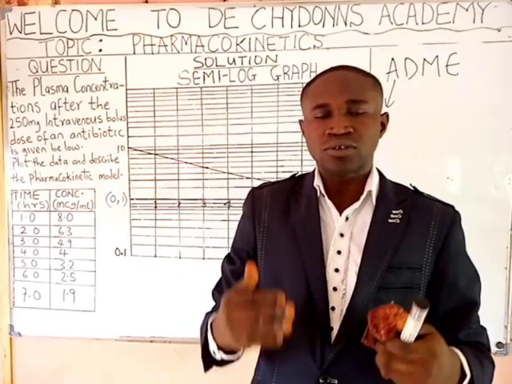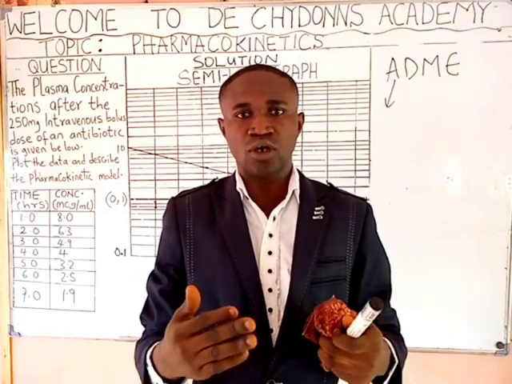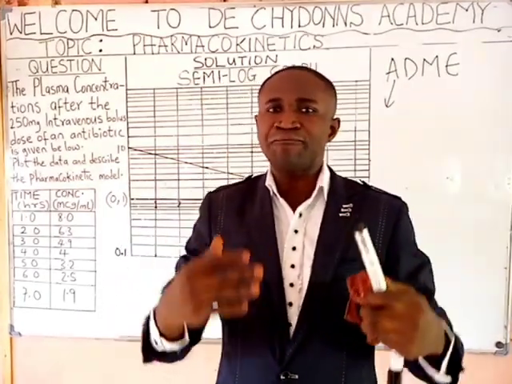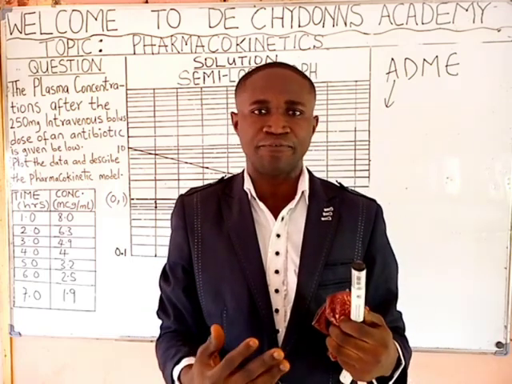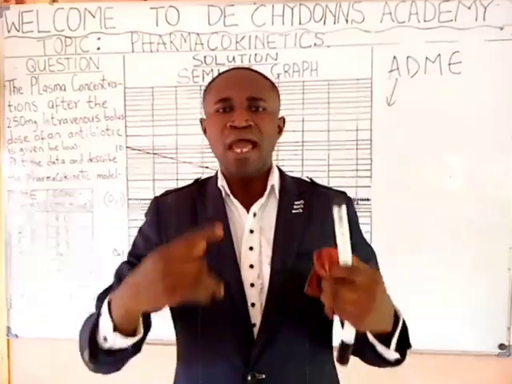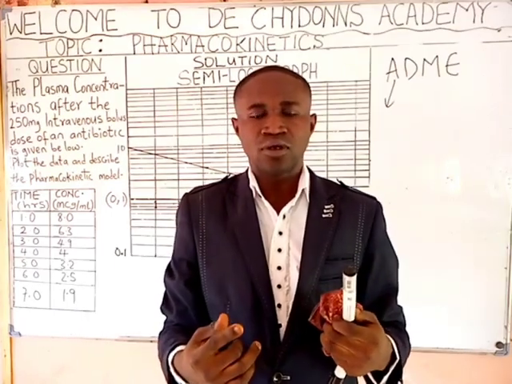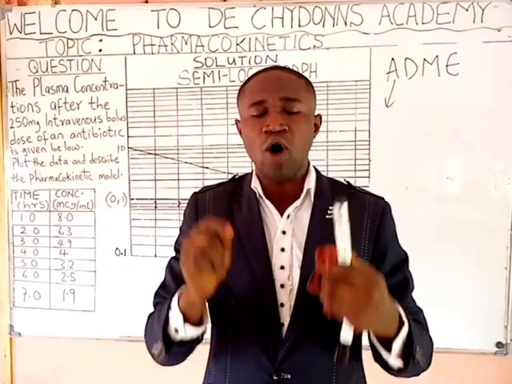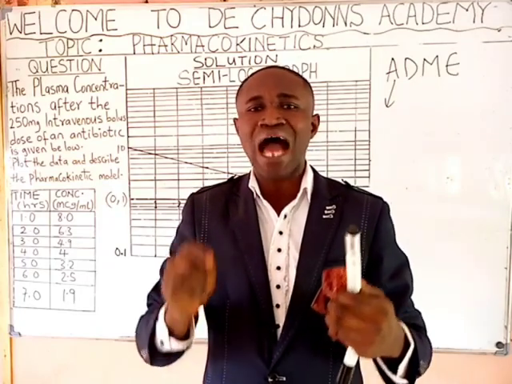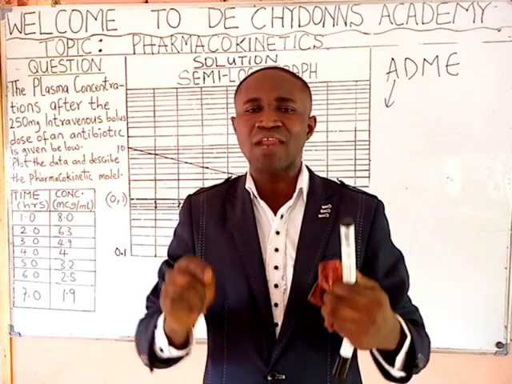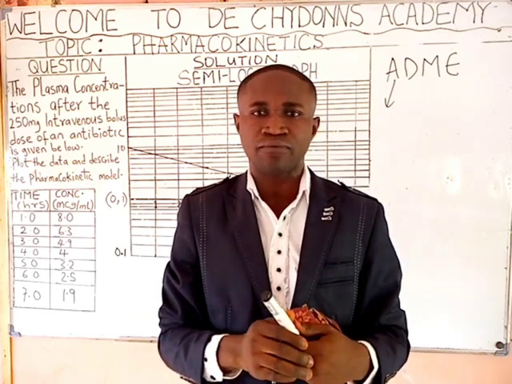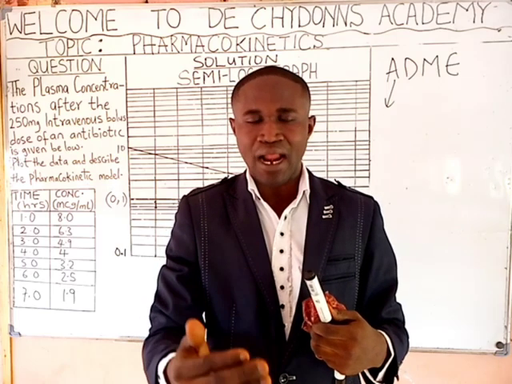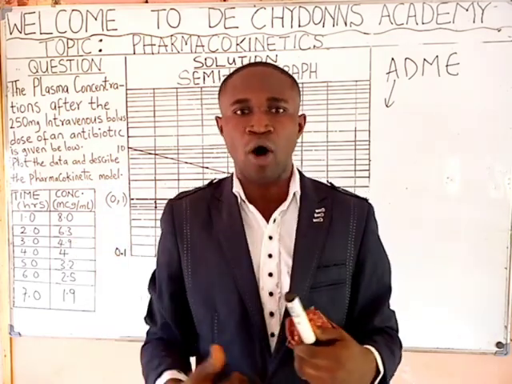Now, we want to see some questions on pharmacokinetics. There are many pharmacokinetic parameters we have, and one of them is the elimination rate constant. The second one is biological half-life. The third one is apparent volume of distribution, and the fourth one is area under the curve. Let's see how we can get the answers to these parameters. Let's see the question on the board.